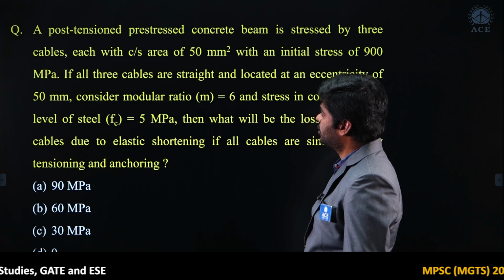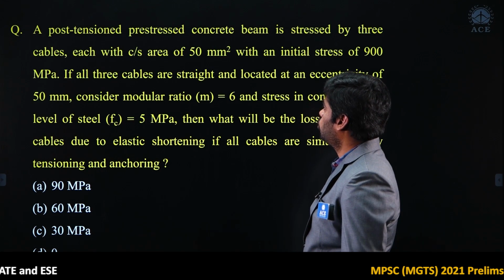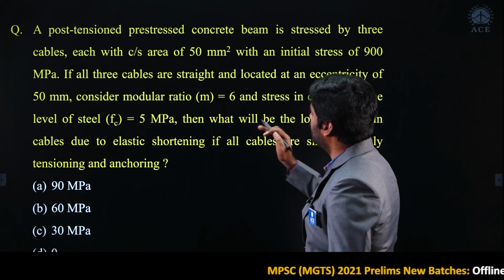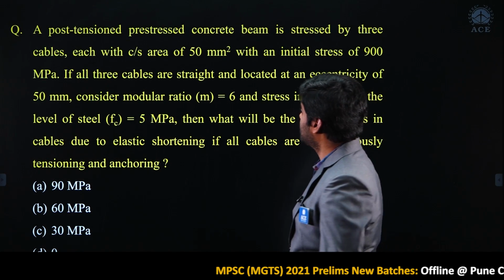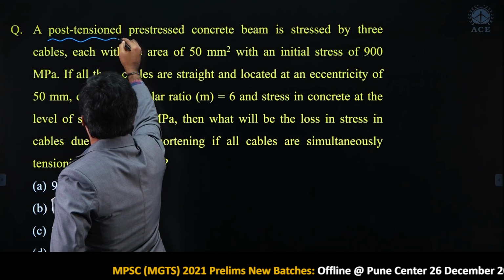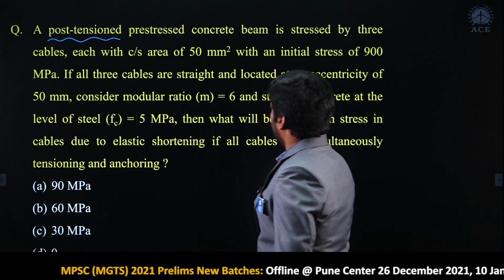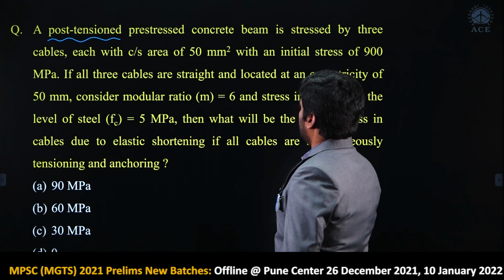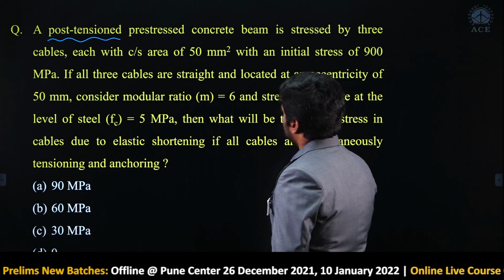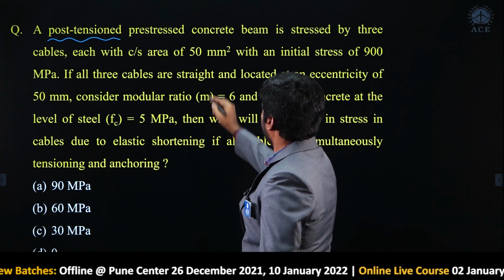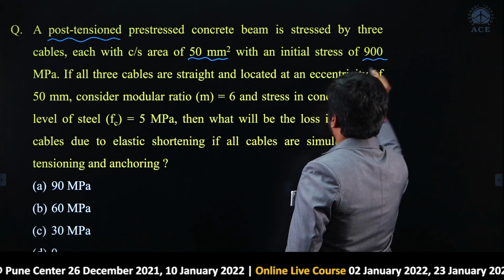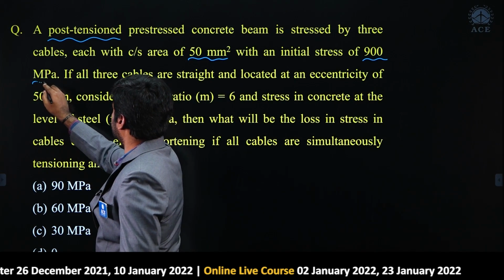See the next question. A post tensioned pre-stressed concrete beam is stressed by 3 cables, each with a cross sectional area of 50 mm square with an initial stress of 900 megapascal.